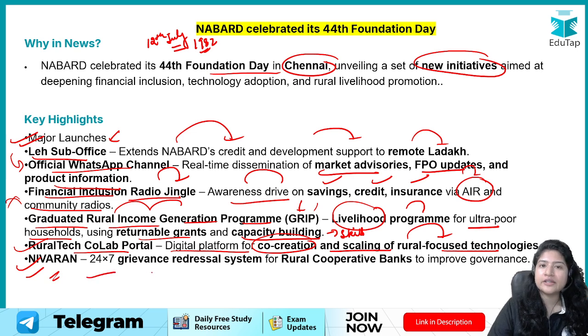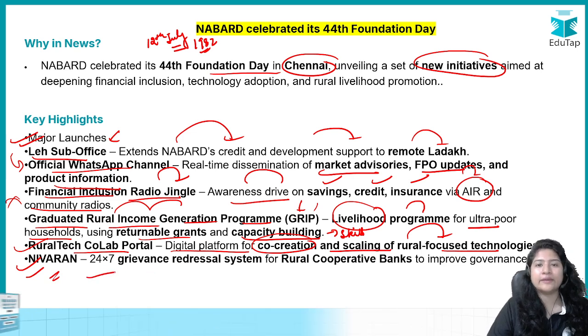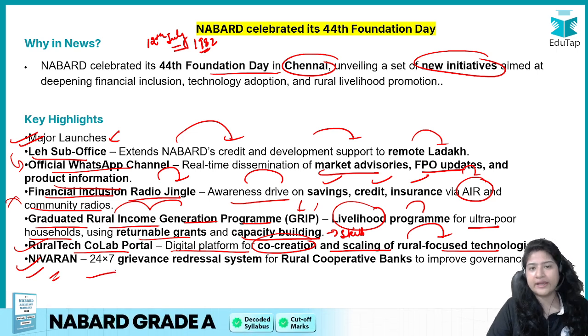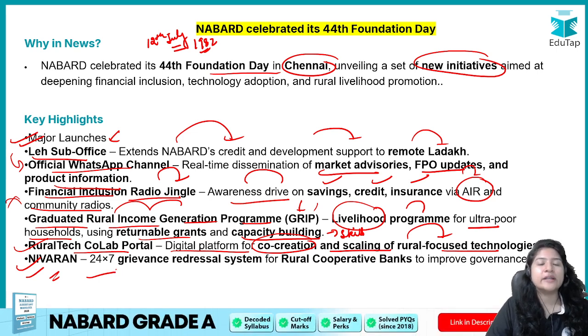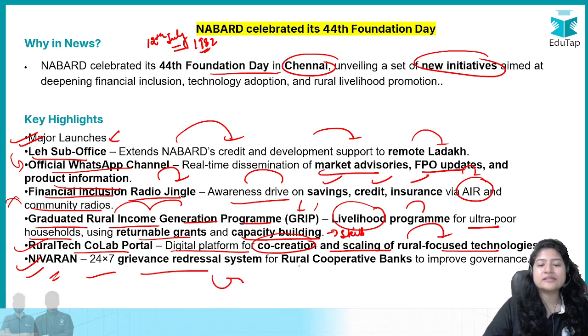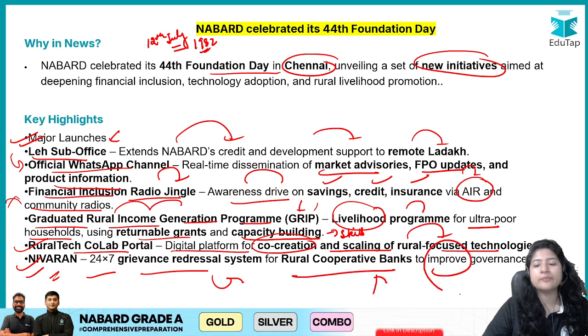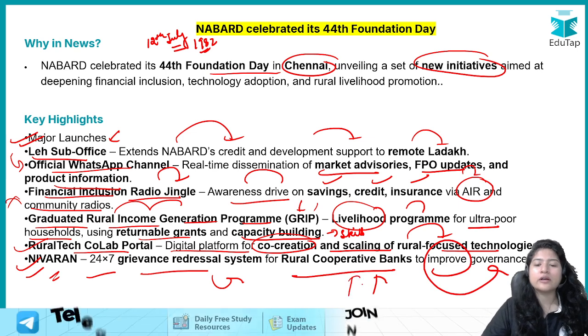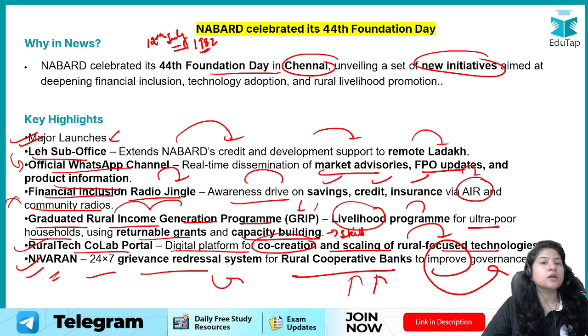It is a 24/7. 24/7 means all days, all time. ठीक है, there is no break, there is no Sunday Monday in that, there is no holiday. 24/7 grievance redressal system for rural cooperative banks to improve governance. ठीक है, तो रूरल कोऑपरेटिव बैंक्स के लिए सिस्टम बनाया. व्हाई रूरल कोऑपरेटिव बैंक्स? बिकॉज NABARD, they do not directly provide finance to the farmers, right?